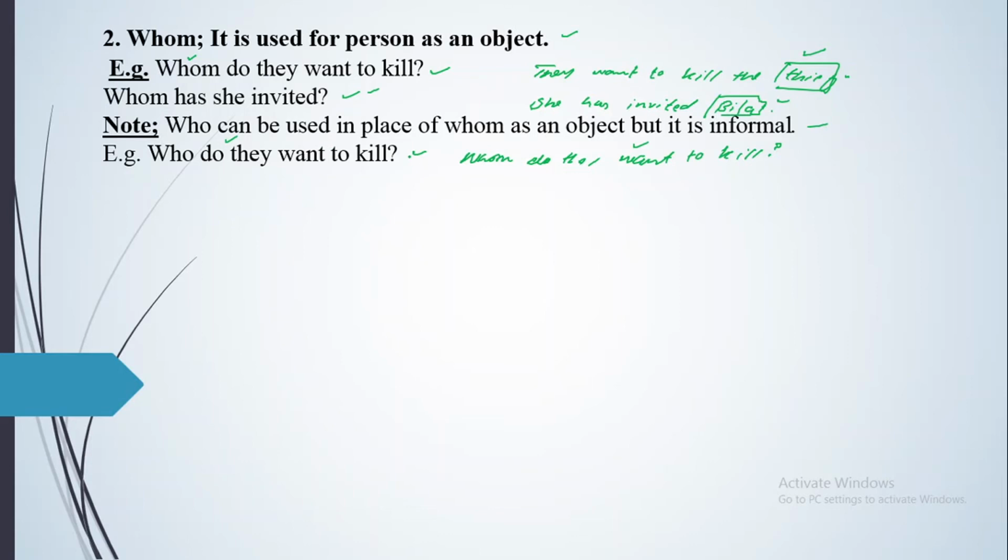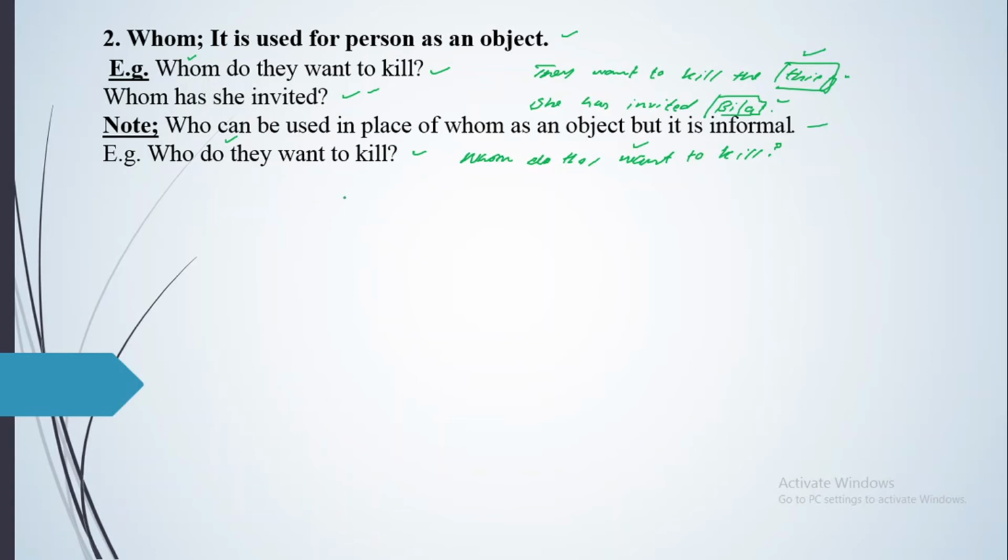That will be informal, like who do they want to kill, who did they want to kill, who will they want to kill, who are they wanting to kill, who were they wanting to kill, who will they be wanting to kill, who have they wanted to kill, who had they wanted to kill, who will they have wanted to kill, who have they been wanting to kill, who had they been wanting to kill, who will they have been wanting to kill. So you can use it in all the tenses.